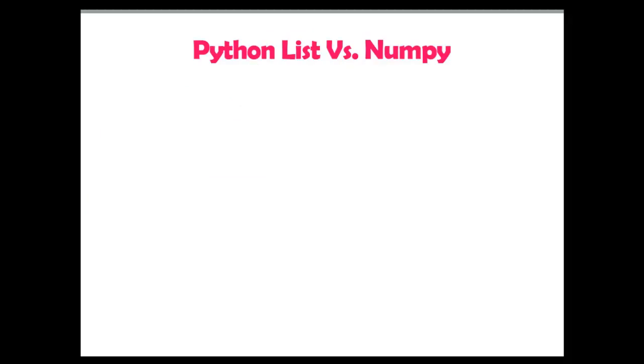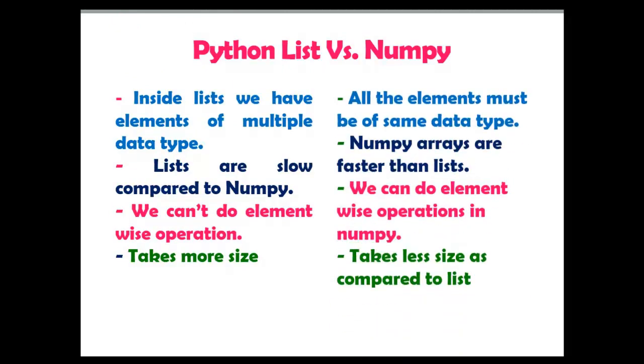Let me once again compare Python list with NumPy. Inside a list, we have elements of multiple data types, while in NumPy all the elements must be of the same data type. Lists are slow compared to NumPy. NumPy arrays are faster than lists. We can't do element-wise operations in a Python list, but we can do element-wise operations in NumPy. Python list takes more size compared to NumPy. NumPy takes less size as compared to the Python list.